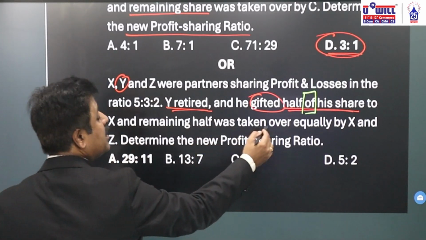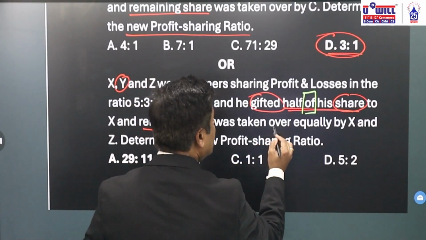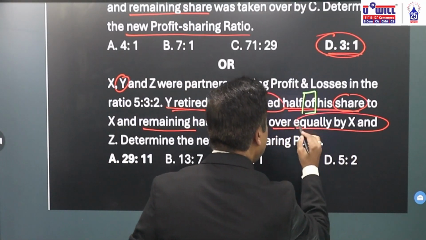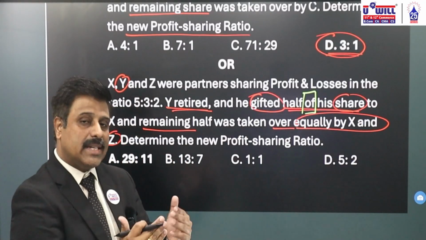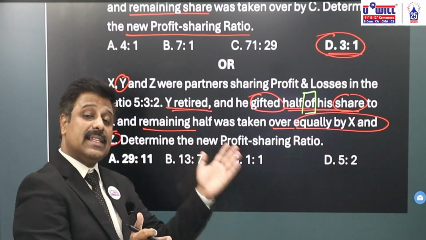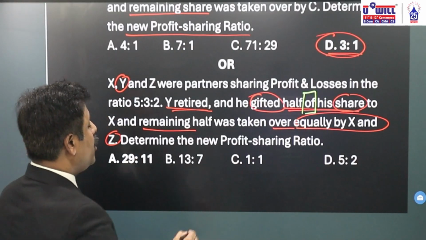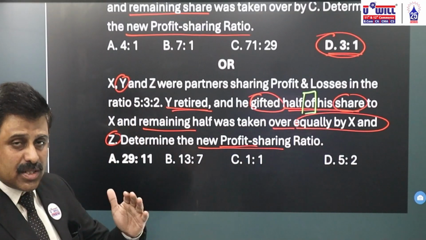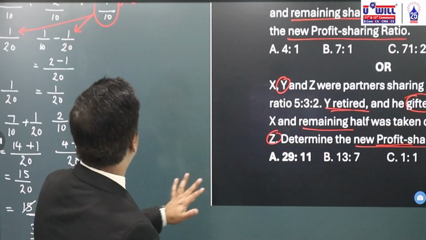Okay. And how much did he give? Half of his share to X, and the remaining half was taken over, not by Z alone, but equally by X and Z. Half straight away goes to X, and the remaining half X also takes further equally, means half, and Z takes half. Determine the new profit sharing ratio. Same kind of question. First we have to find the gain and then we have to add it. Okay, but it's between X, Y, and Z, and the second partner has retired.